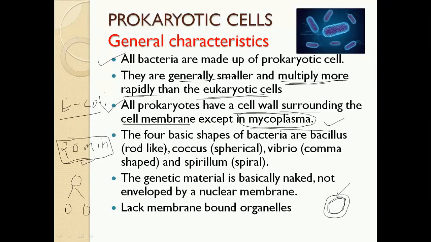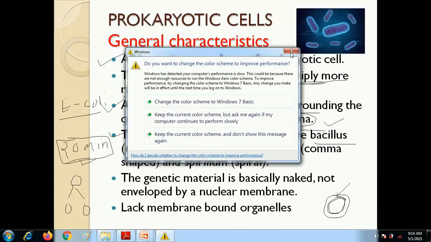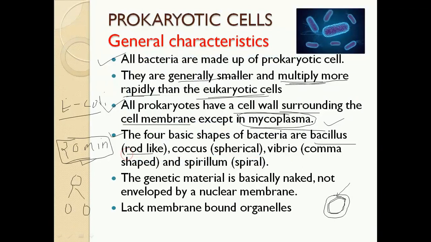There are four basic shapes of bacteria. Bacillus, which is called rod shaped bacteria. Coccus, which is a spherical bacteria. Vibrio, which is comma shaped bacteria, and spirillum, spiral bacteria. These are the basic shapes of bacteria. There are so many shapes which are derived from these basic shapes. I will show you some diagrams of these shapes in the next slide.